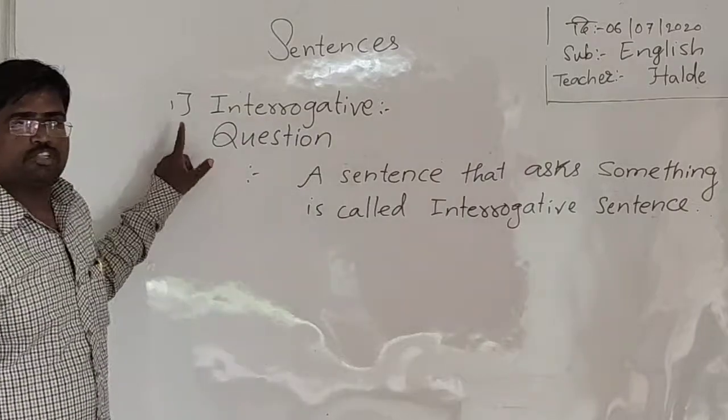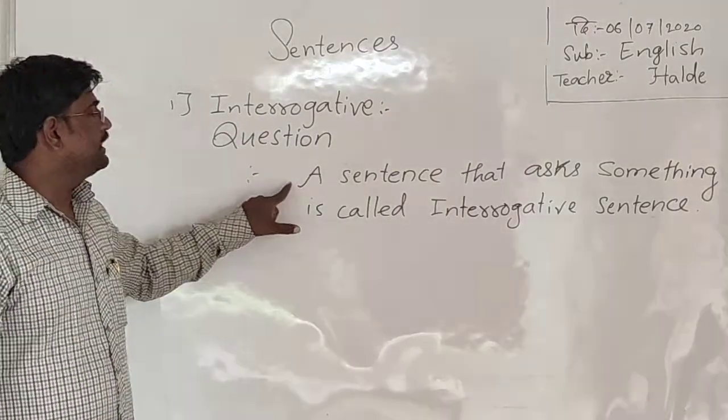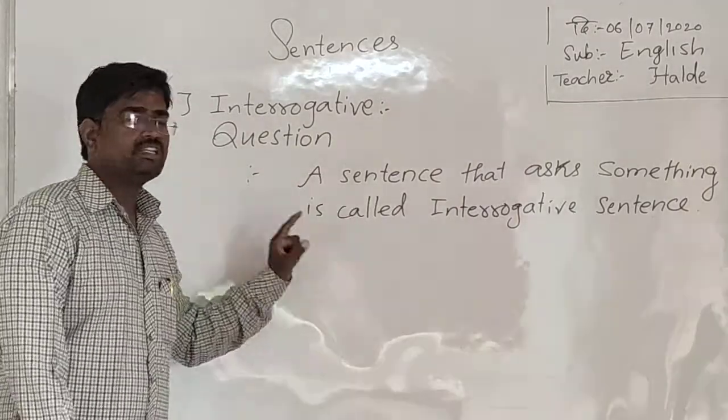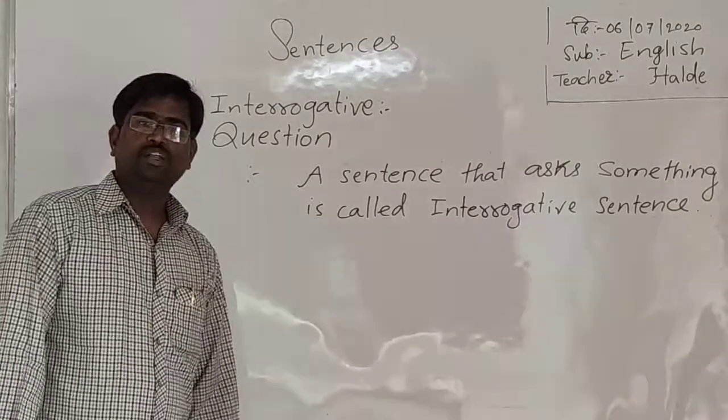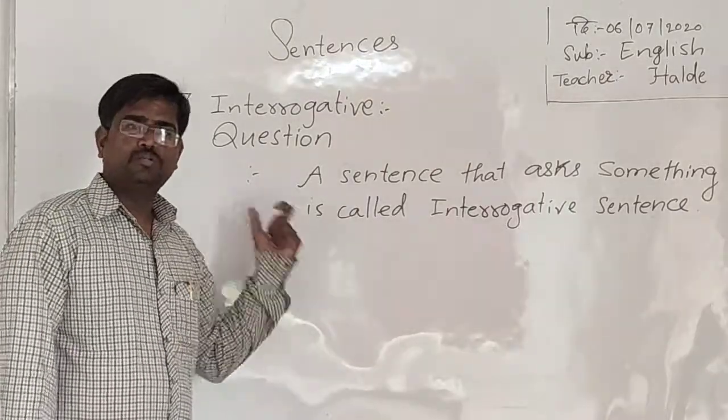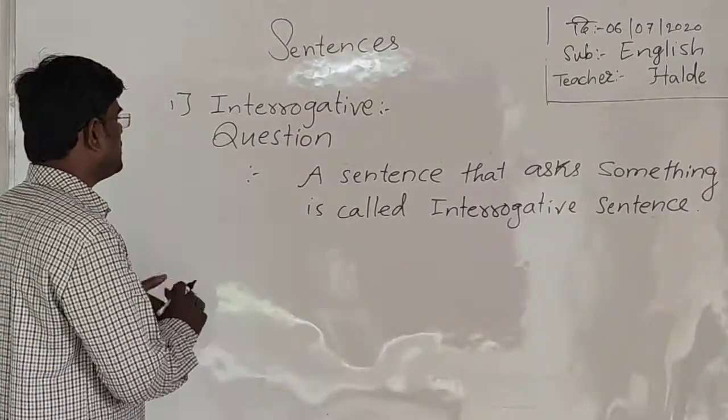Interrogative sentence, which we also call a question, asks us something. It asks us a question.